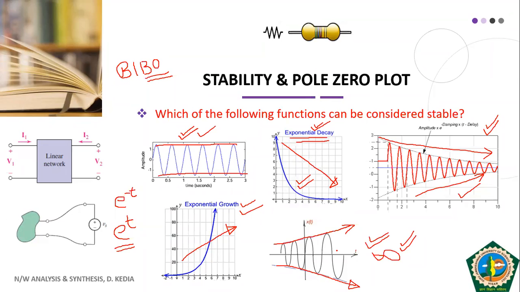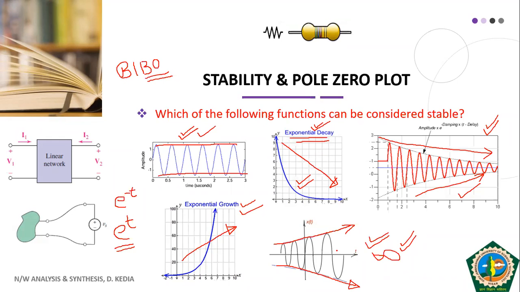These are commonly occurring functions. I want you to clarify in your mind the concept of stability. Now, in the previous classes, we have learnt about Laplace transform. We have learnt about poles and zeros and the pole zero plot. So I want to correlate these functions which are present in this slide with the Laplace transform and the pole zero plot. I have told you which functions are stable, which functions are unstable.